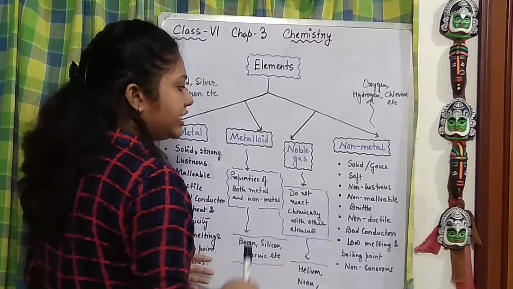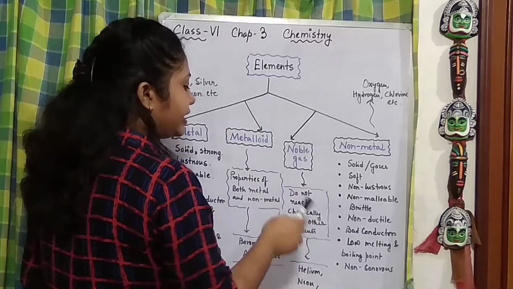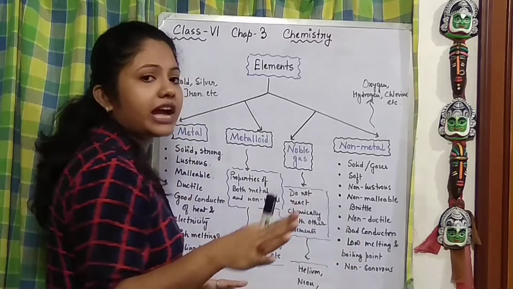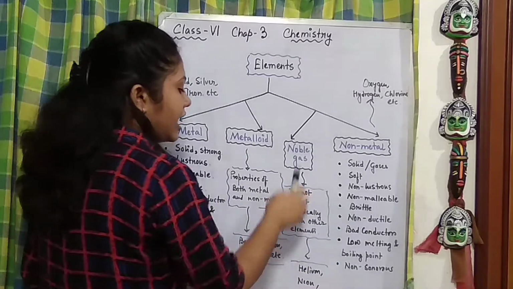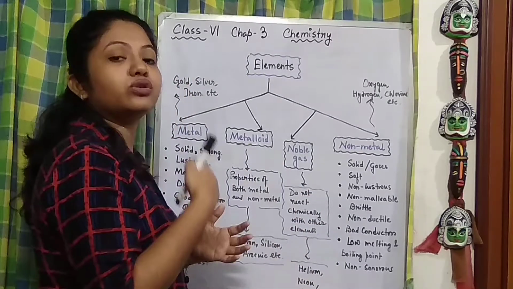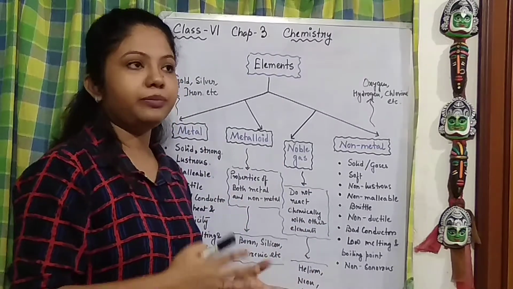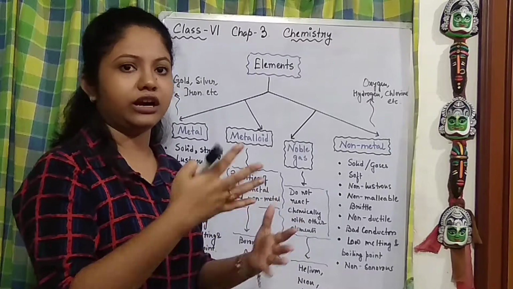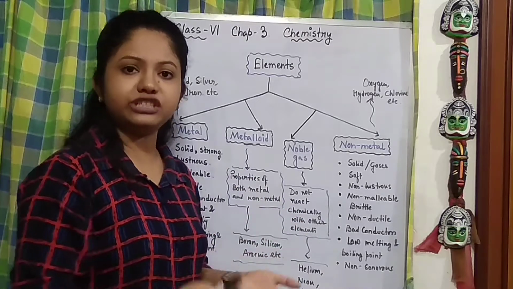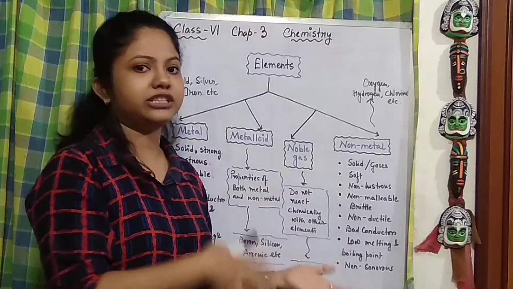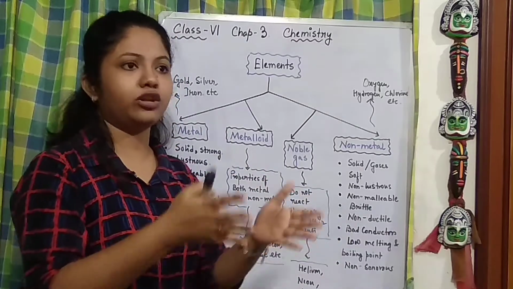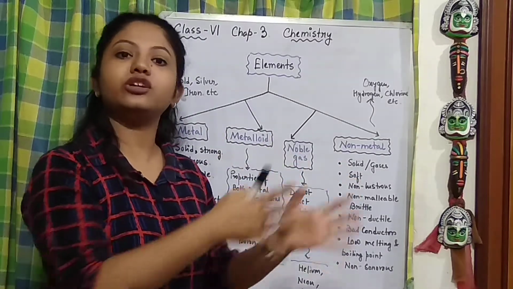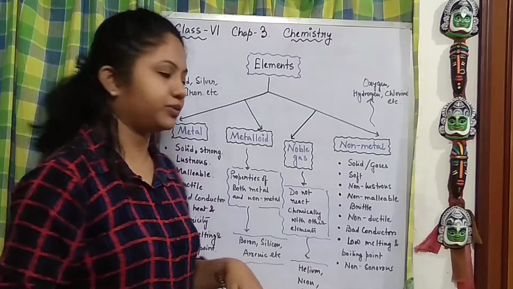As I have already said, they do not chemically react with any other element, and that's why they are also rare in our nature, because most elements present in our nature are either metal, non-metal or metalloid. The quantity of metalloid is also very small in our nature.